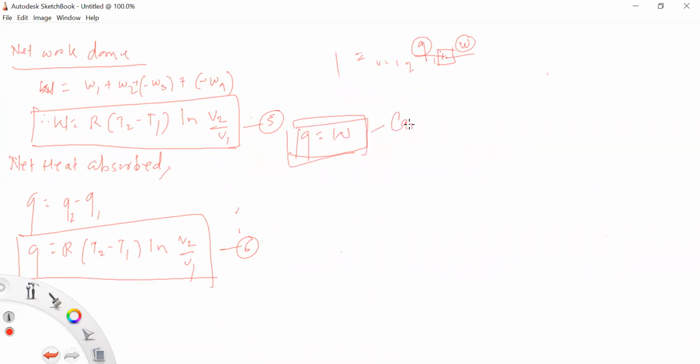Therefore, Carnot सायकलमध्ये जे काही सांगितलंय, this is an ideal gas engine. एक आयडियल गॅस इंजिन सारखं बिहेव करू शकतो. So if it is fully satisfied the condition, this one Q is equals to W. Therefore, the net work done is W is equals to R (T2 minus T1) ln V2 upon V1.